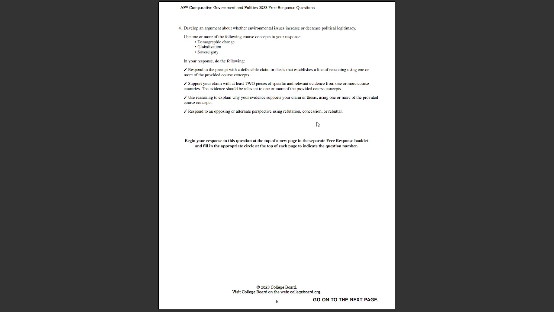Also, maybe people would support the government if they're advancing the needs of the citizens, or if citizens were really excited about environmental issues. You could say it decreases legitimacy because environmental issues require a worldwide effort, with some countries pressuring other countries into following environmental rules.